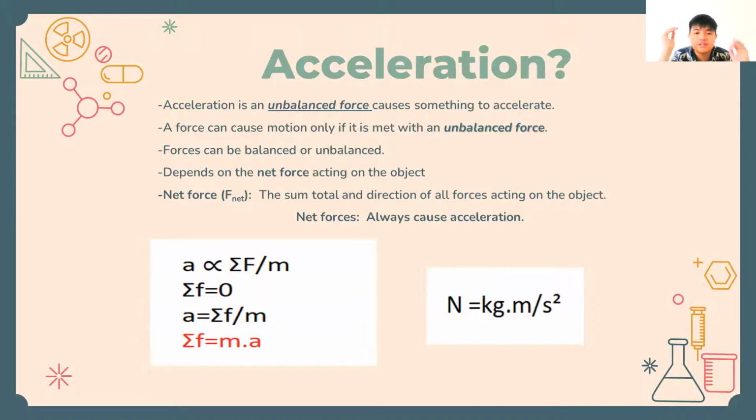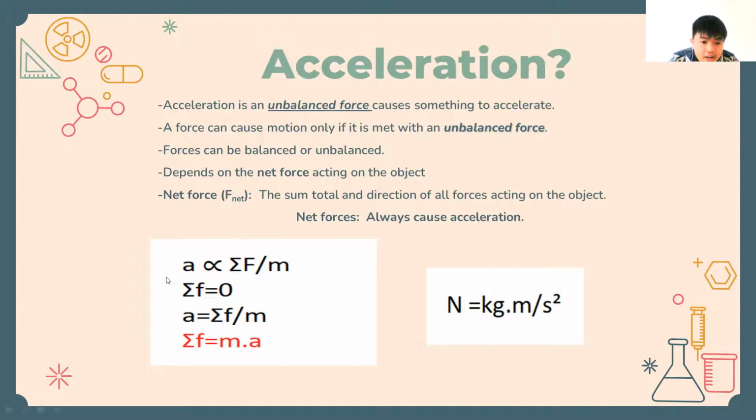So net force is actually the sum total and the direction of all forces acting on the object. Example, like that tug of war. We need to count the force acting on the right team and the force acting on the left team, so we sum it to a total that is called net force.